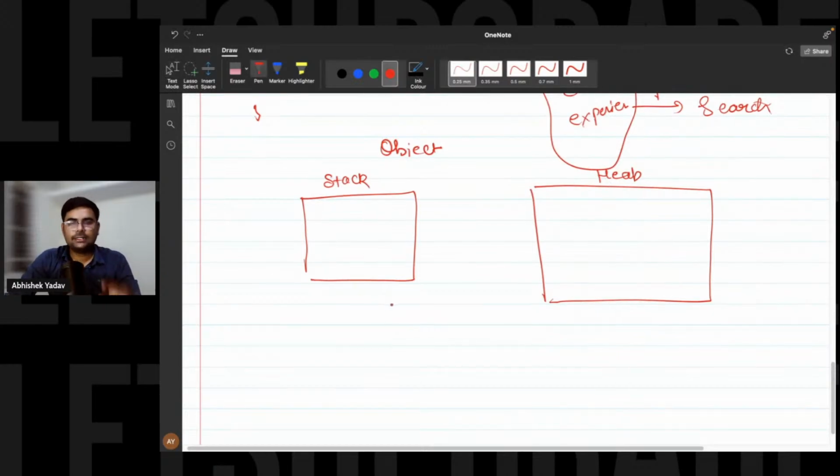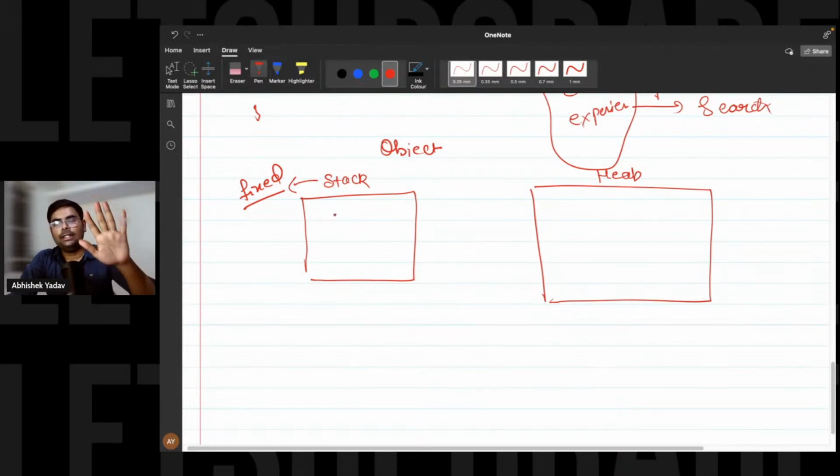What we discussed in the last session is that the size of the stack memory area is fixed. Yes, everyone? So when you are defining some variable or data structure and the size is known at compile time, then try to allocate memory inside the stack. And when you don't know the size of the data structure or variable, then try to allocate the memory inside the heap. This we have discussed, right everyone?